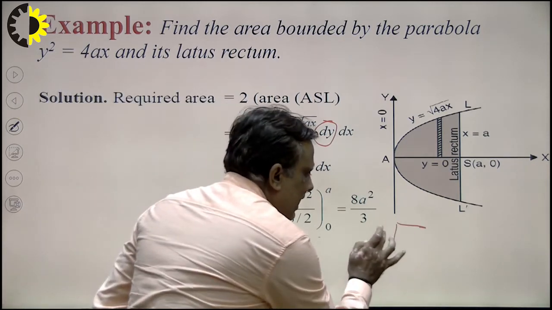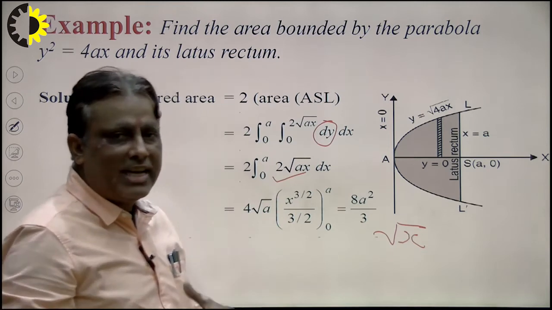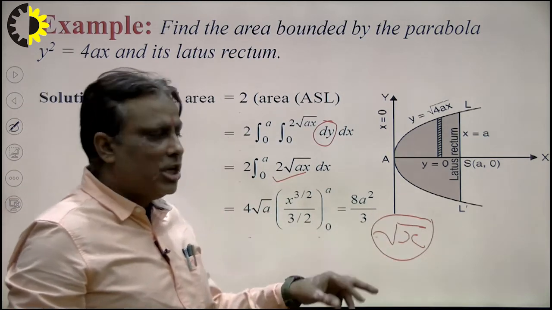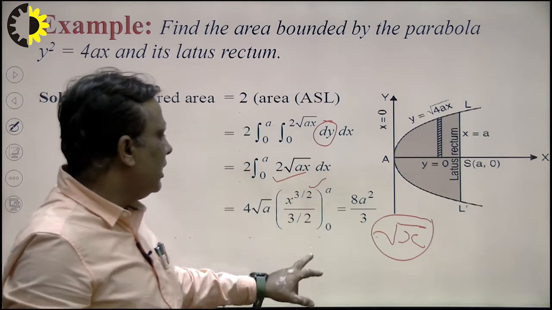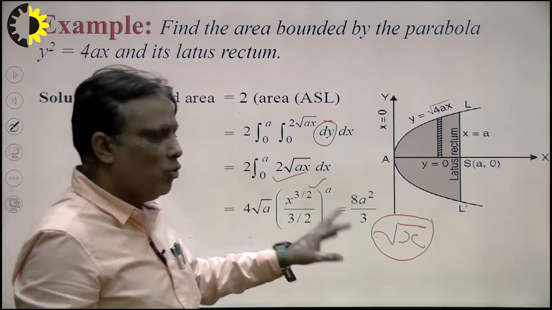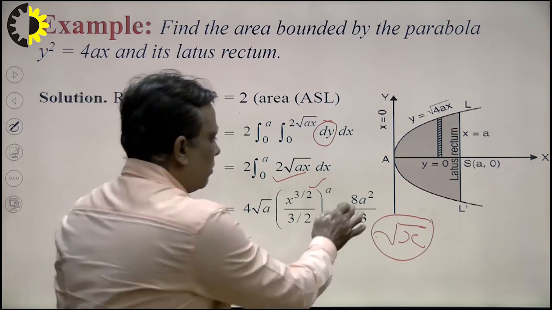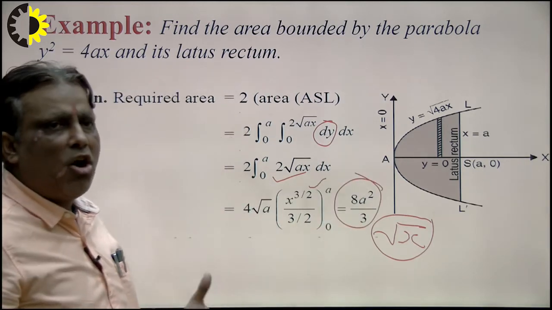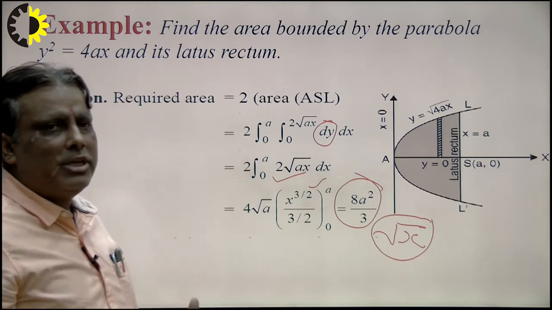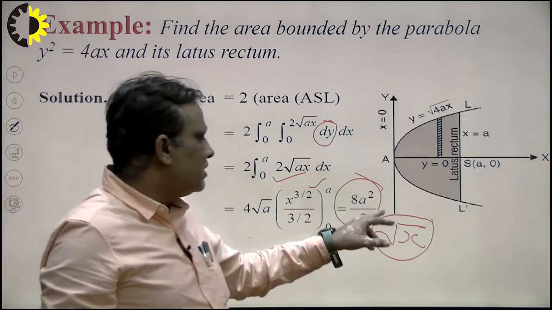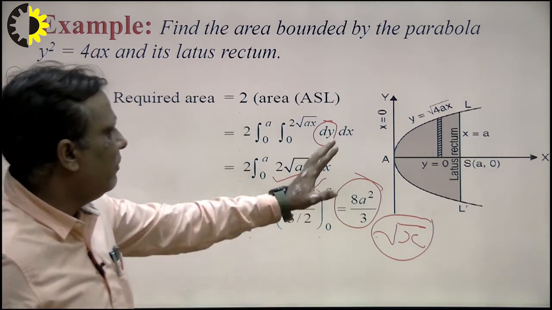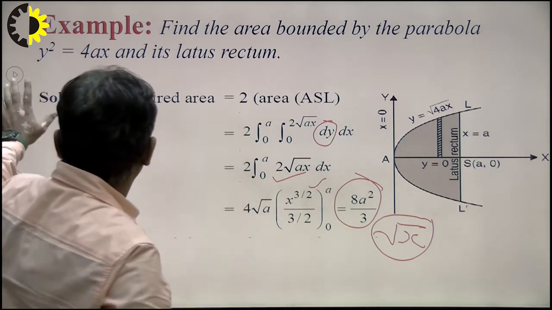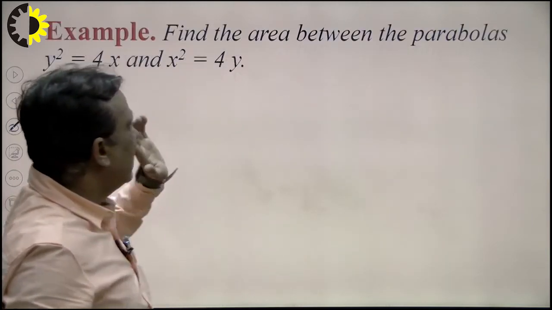So what will be the integration of under root x? We can say x raised to the power 1 by 2. So what will be the conclusion? x raised to the power 3 by 2 upon 3 by 2, right? Upper limit minus lower limit. So the conclusion will be 8a square by 3. So we can say that the area of the parabola bounded by the latus rectum is 8a square upon 3, with the help of the diagram. So in this way we can evaluate the area of the bounded figure. In this way we can find out our another problem.